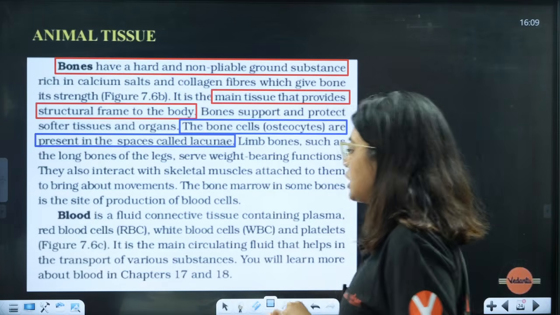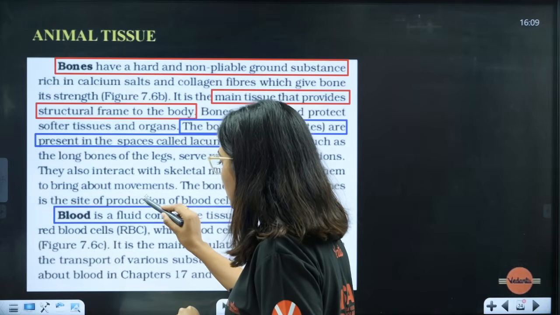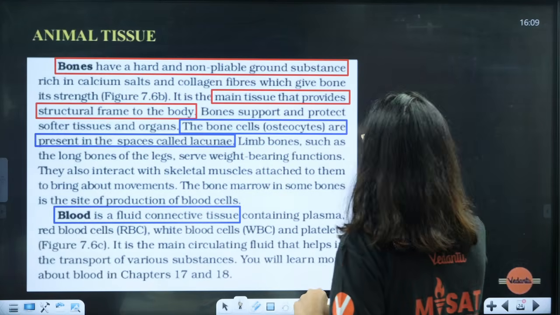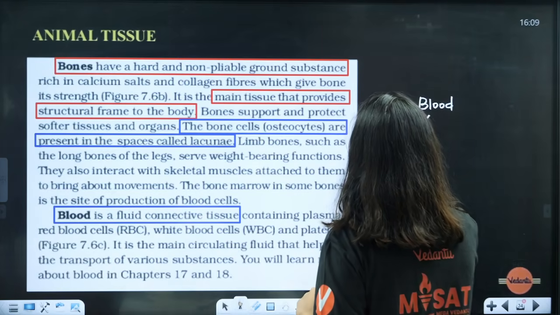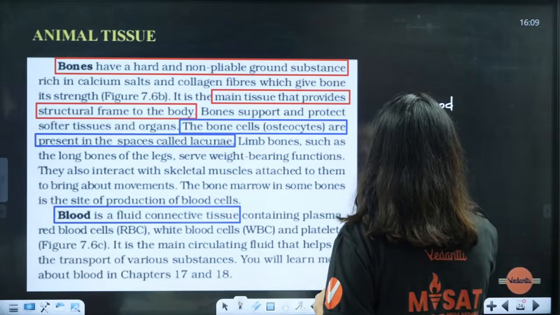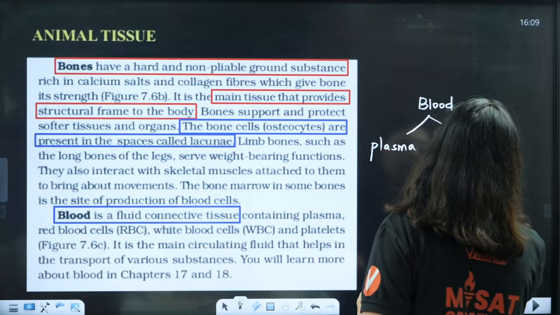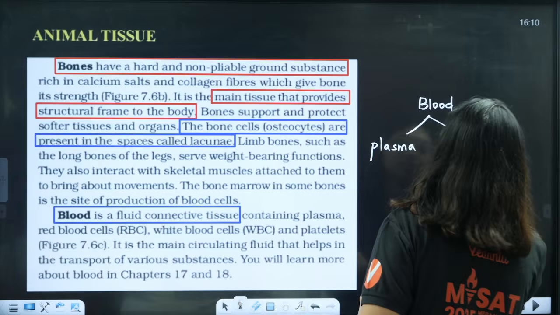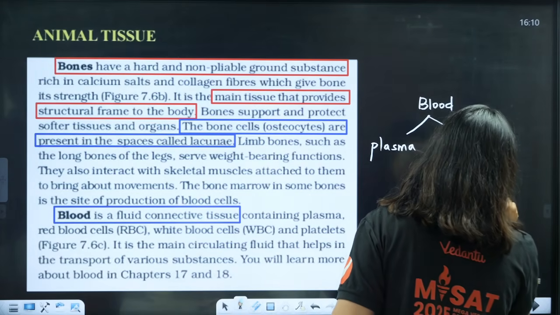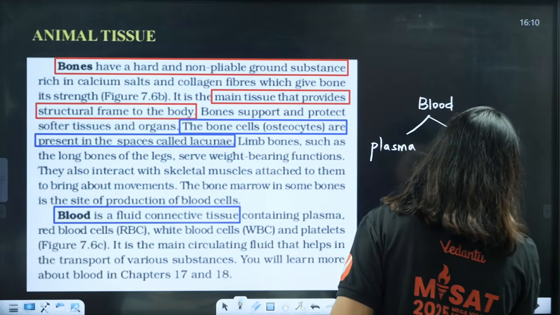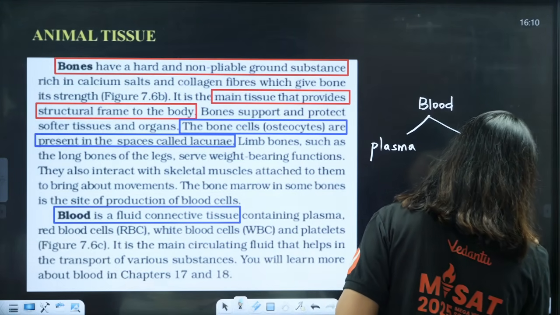Next one is blood. Blood is a fluid connective tissue. We already know it. It contains what students? It contains RBC, WBC and platelets. So blood will have blood plasma and blood corpuscles. Blood corpuscles have RBC, WBC and platelets. Clear?